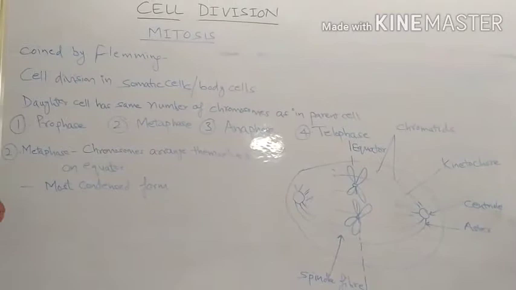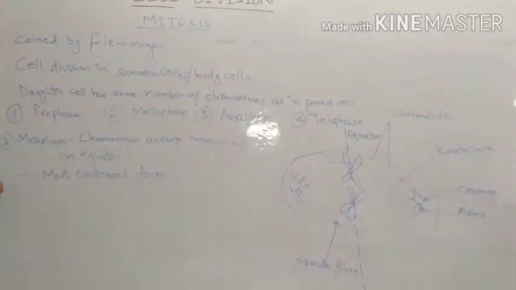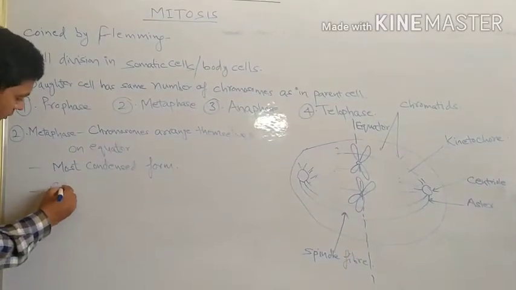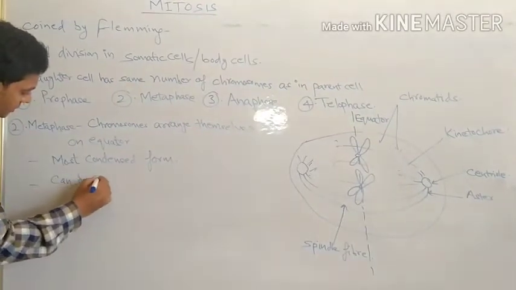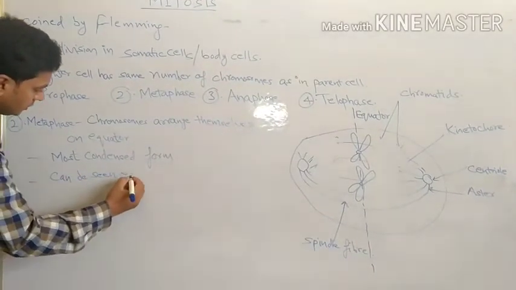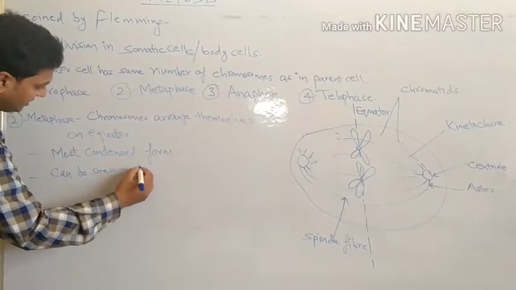The chromosome is in most condensed form and can be seen easily by staining.